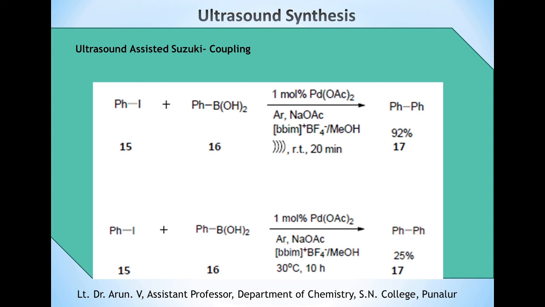Next is ultrasound-assisted Suzuki coupling. These are examples of Suzuki coupling with and without ultrasound. With ultrasound we get a 92% yield. Without ultrasound we get only a 25% yield.